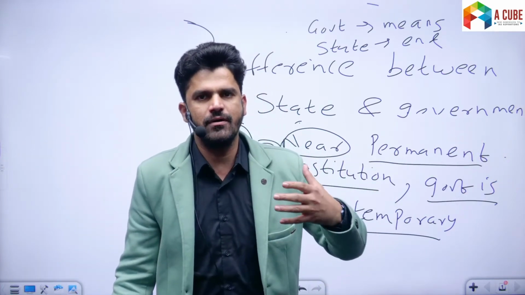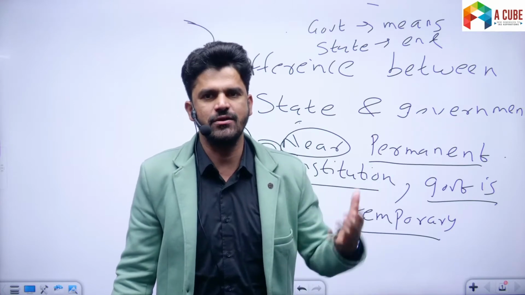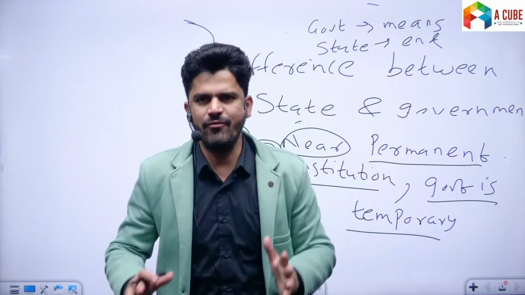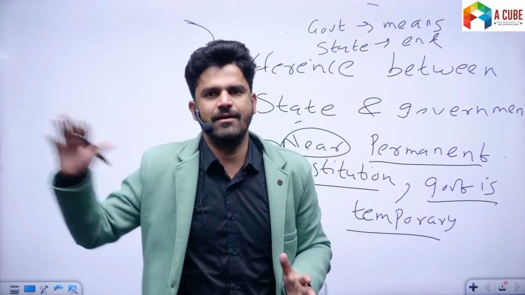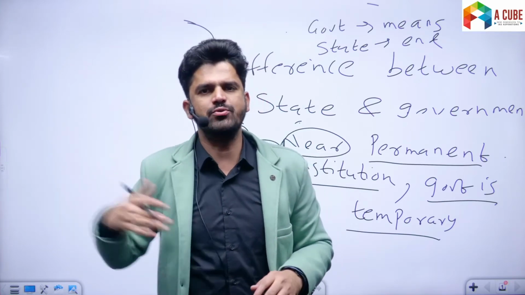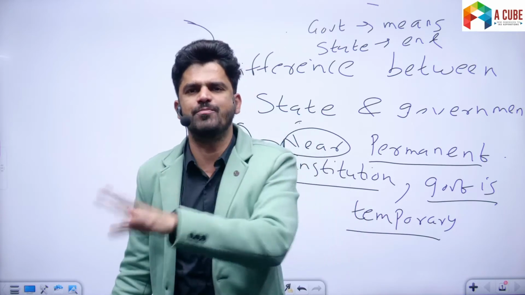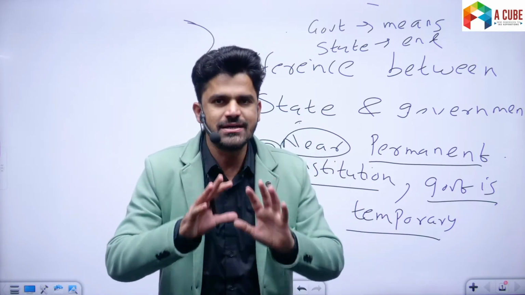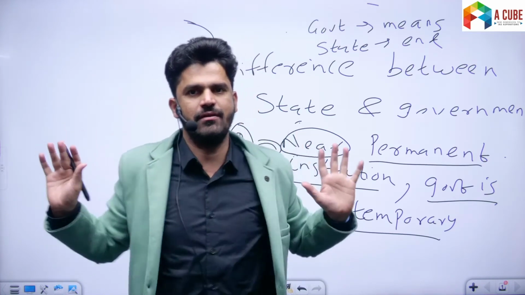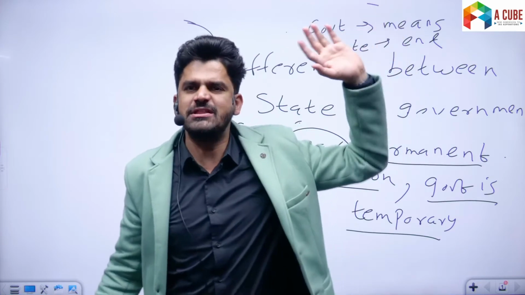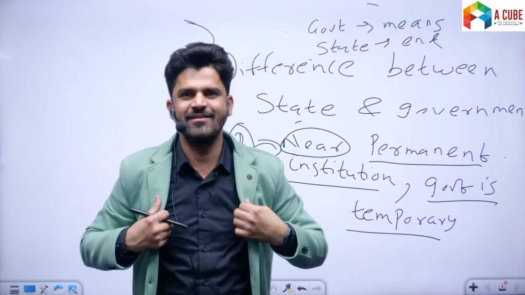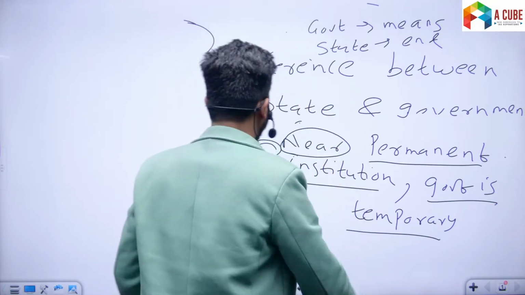द गवर्नमेंट ऑफ इंडिया वाज लेड बाय द कांग्रेस पार्टी, यूपीए, coalition of parties led by Indian National Congress. Now we have NDA, National Democratic Alliance government led by BJP. In 2024 there will be elections. It is not necessary that BJP will come to power again. So government is a temporary institution. Government may come or go, but state remains there. है ना, 1947 से कितने सारे गवर्नमेंट आए और गए, state of India remained the same. All right, understood? Fine.